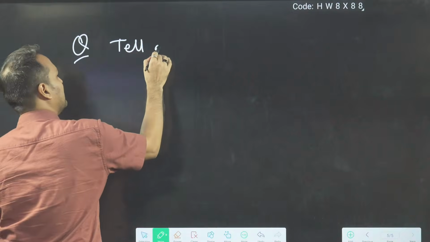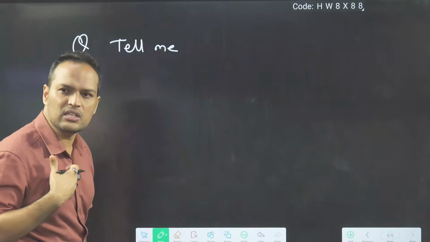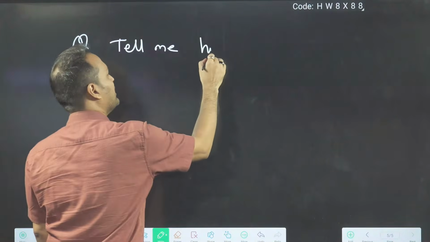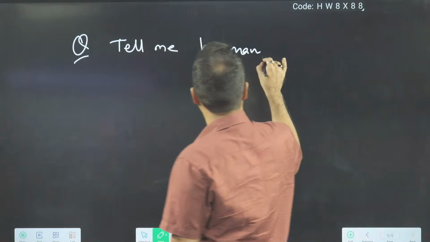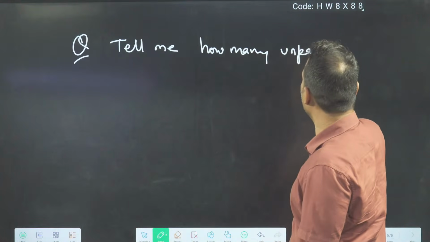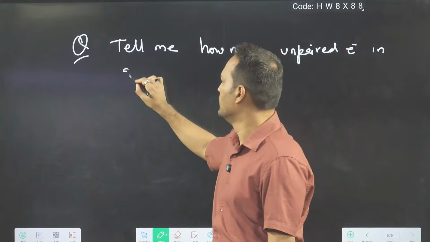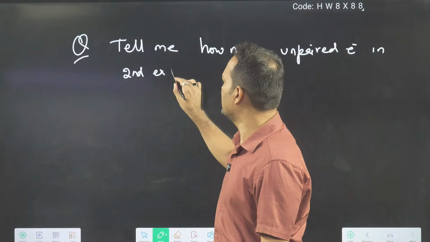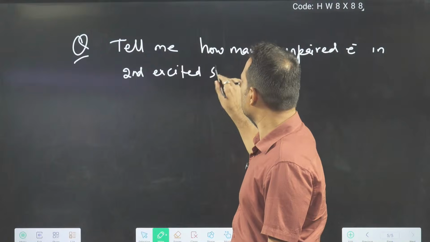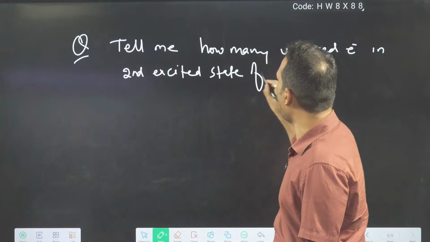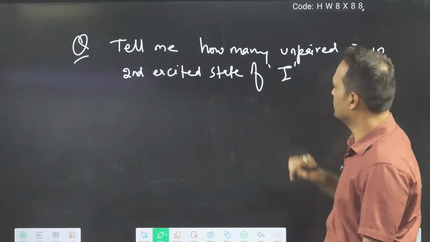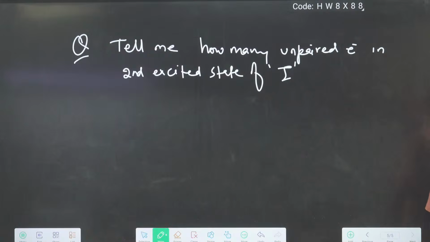Based on this, I will give you a question. Tell me, how many unpaired electrons are there in the second excited state of iodine?